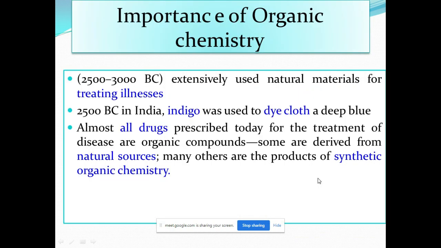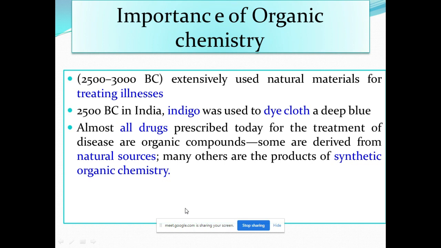Importance of organic chemistry: natural materials were used extensively for the treatment of illness, from around 2500 to 3000 BC, before the birth of Christ. If anybody had some illness, they would treat it with organic compounds, right? In 2500 BC in India, indigo was used as a cloth dye. Indigo comes from the indigo plant and is used as a deep blue dye for cloth.